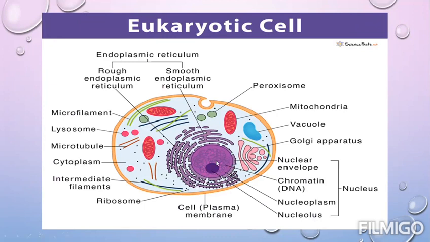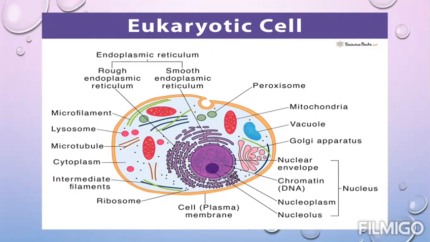This is the nucleus. It is further divided into parts, which are nucleolus, nucleoplasm, and chromatin or DNA content. And these are all enclosed in a nuclear envelope, and the whole thing is called a nucleus. Here is the endoplasmic reticulum, which is connected to the nucleus. Endoplasmic reticulum produces protein for the rest of the cell to function.